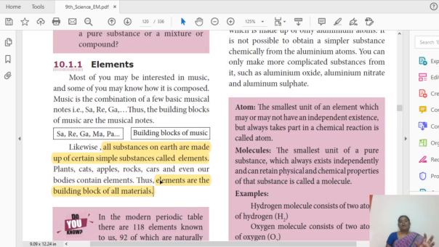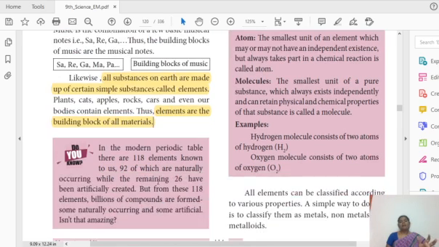So we all know there are 118 elements on the earth. So far how many elements have been found? 118 elements. They are arranged in the modern periodic table.